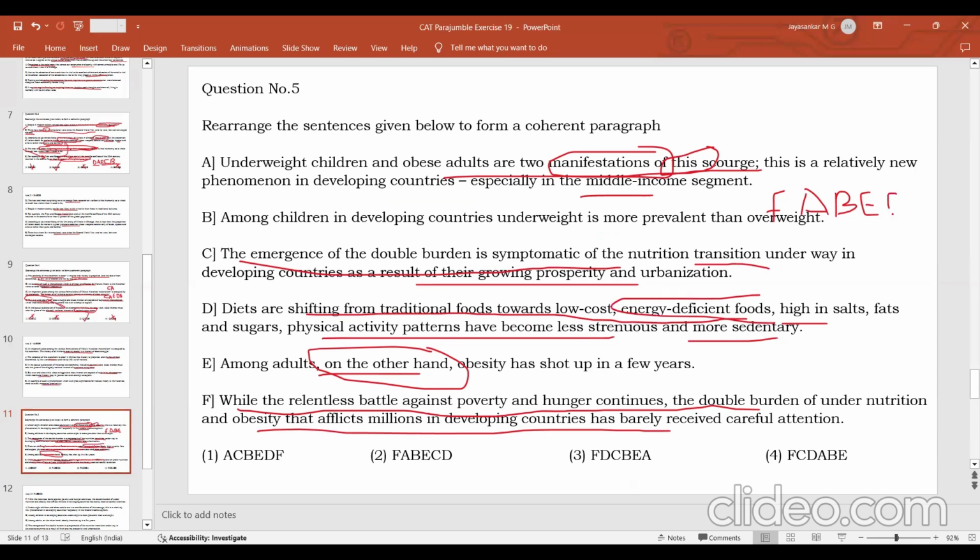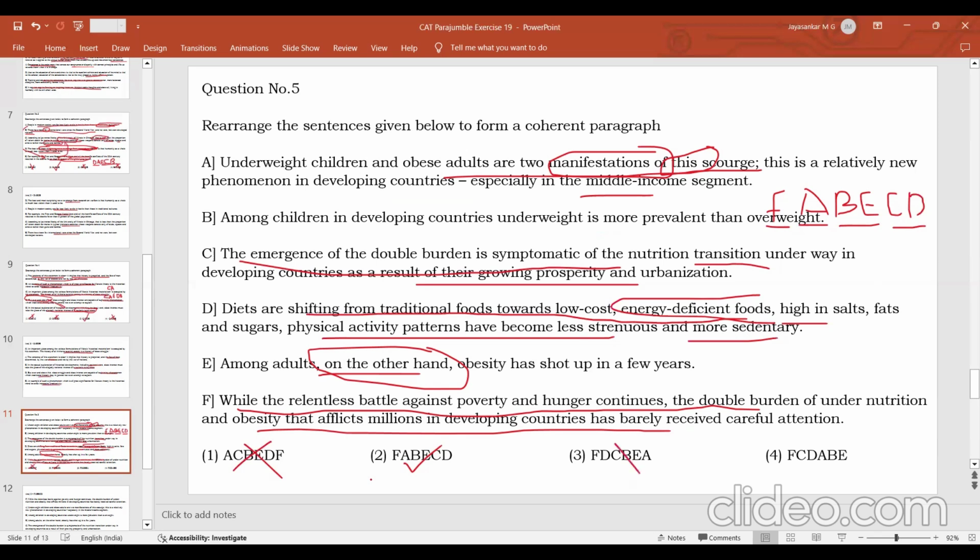So CDE is giving you the reason for the problem. So first we talk about the problem, then we talk about the manifestations, then we talk about that in detail, then we talk about why it is happening. So FABECD is very clearly the answer here. This you can easily remove, and also F cannot be followed by D. That is definitely not there.